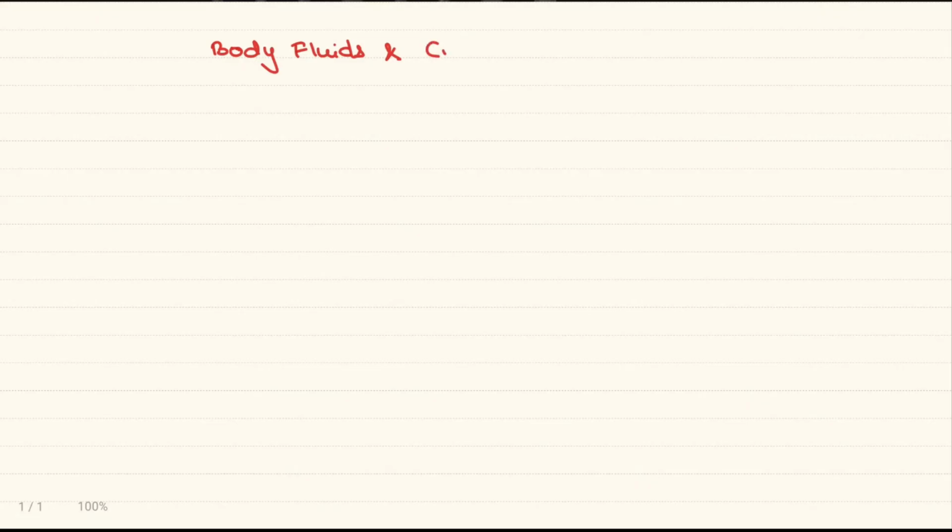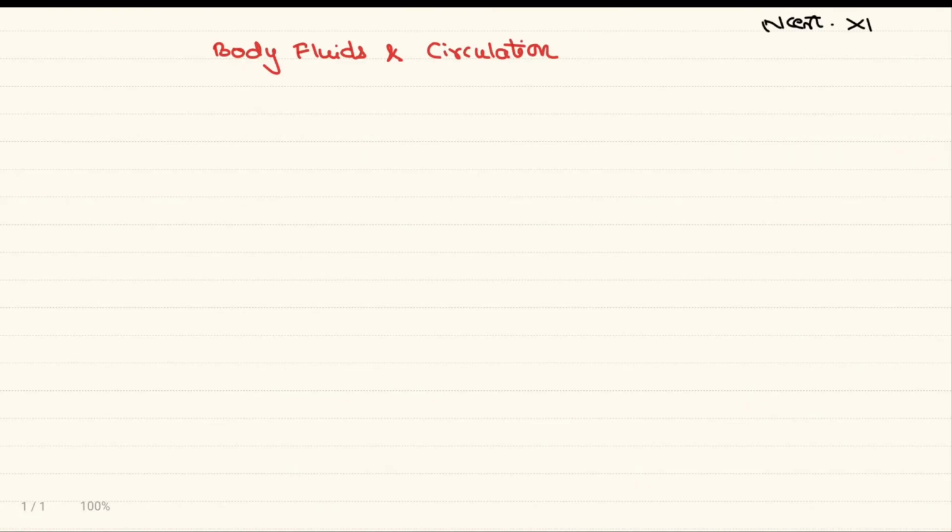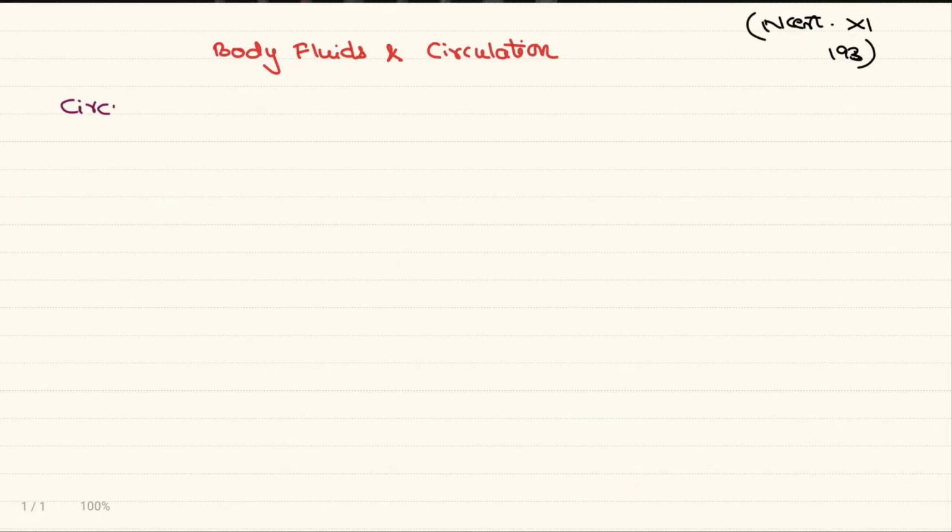Dear students, let's start with a new topic in biology, body fluids and circulation. The topic is from NCERT class 11, from page number 193 onwards. What is circulation?